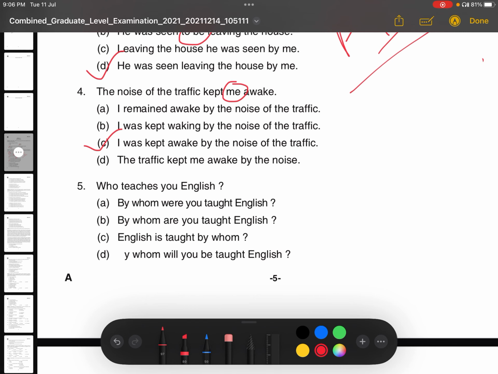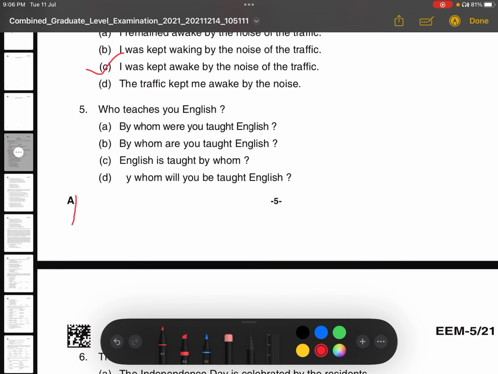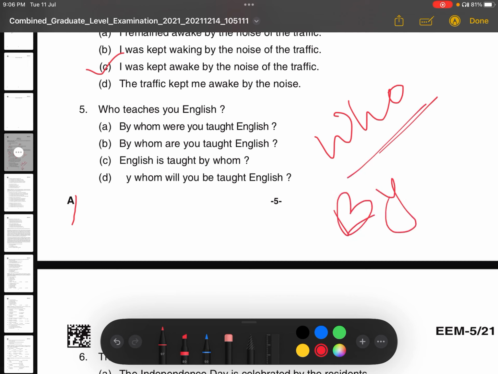Okay. Next question. Who teaches you English? This is a WH question, right? So whenever there are interrogative questions, and if it starts with who, then we always use by whom, correct?